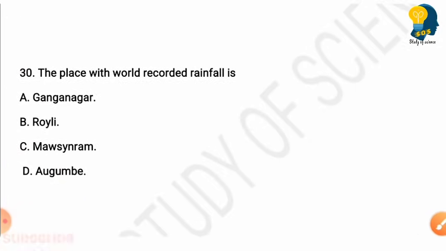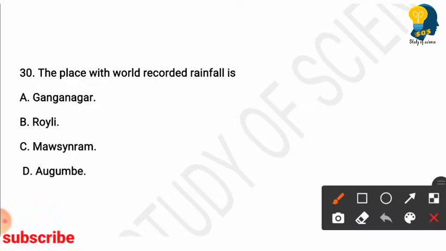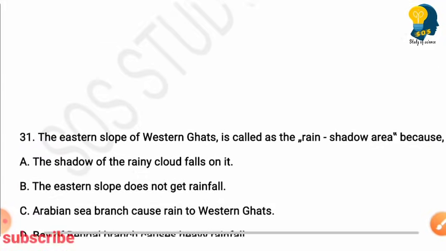Next question. The place with world's highest recorded rainfall is. Options are Ganganagar, Royli, Mawsynram, Agumbe. So here the right answer is option C. Mawsynram is the place which has world's highest recorded rainfall. Next question.